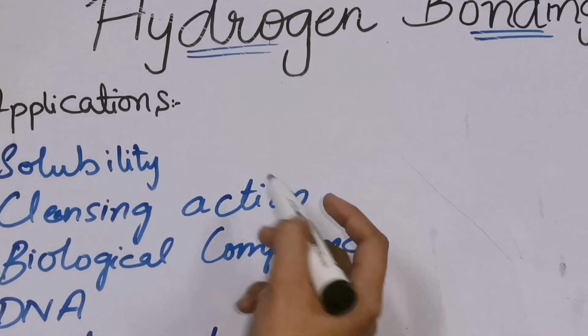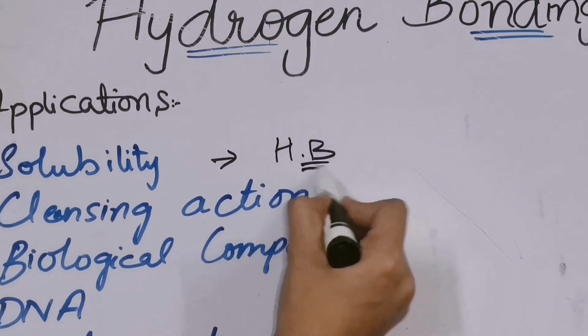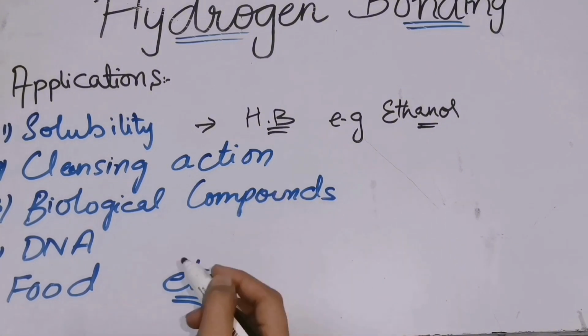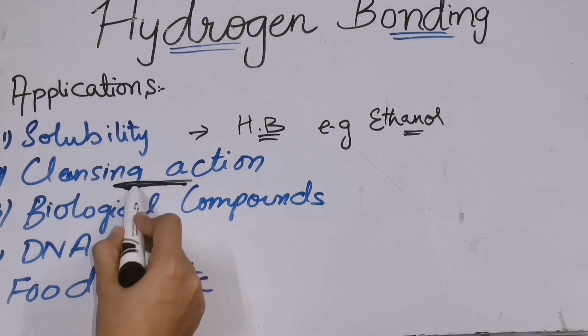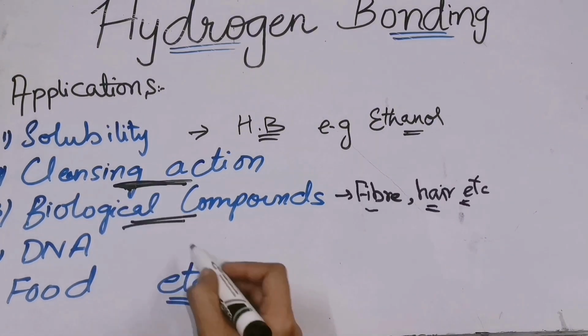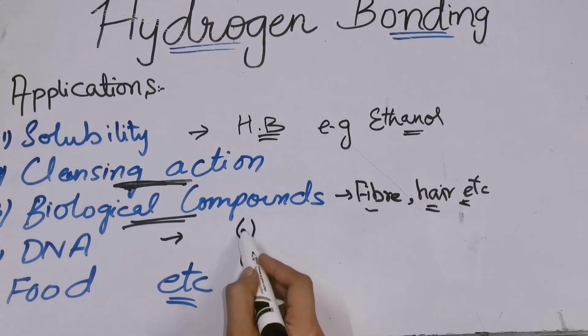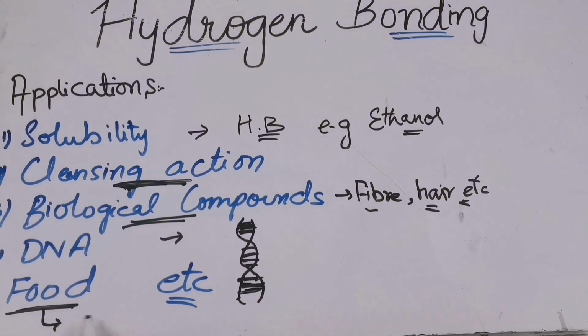In case of solubility, substances which can form hydrogen bonding with water are soluble in water. Ethanol can form the hydrogen bonding with water. Hence we say that it is miscible with water. So hydrogen bonding also helps in the cleansing action. In DNA, we have this spiral structure and there is hydrogen bonding present in it. Food is stabilized by hydrogen bonding.